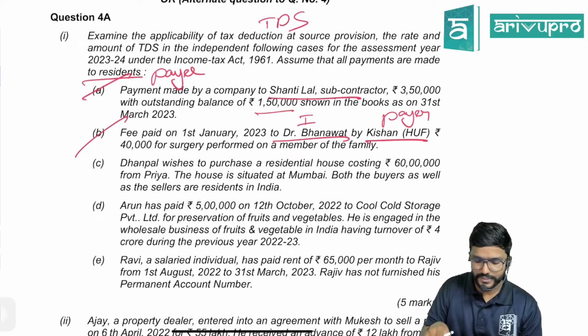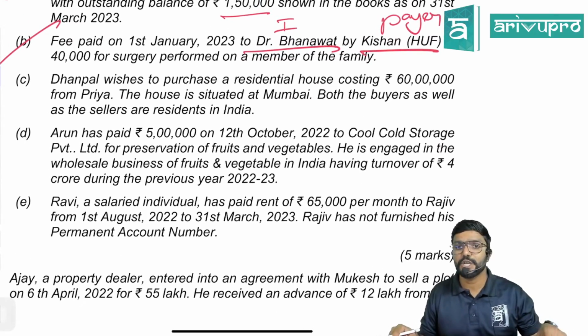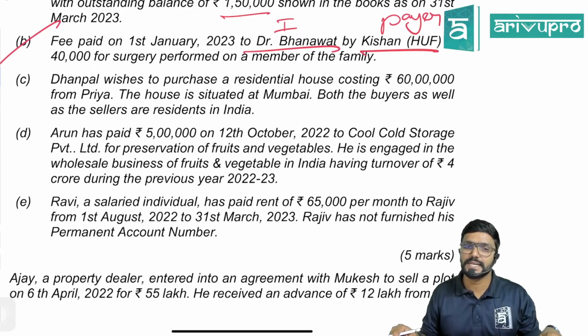Yeah. Next. Danpal wishes to purchase a residential house costing 60 lakh from Priya. The house is situated at Mumbai. Both the buyers as well as the sellers are residents in India.